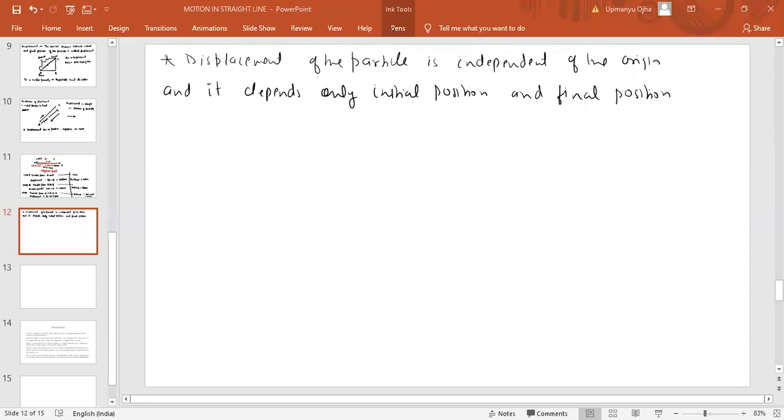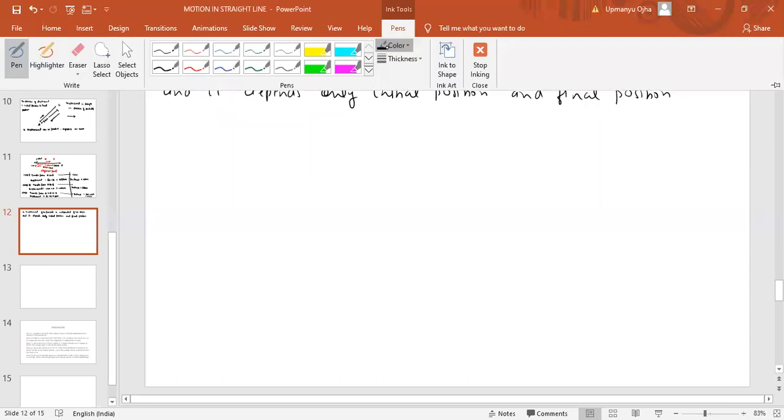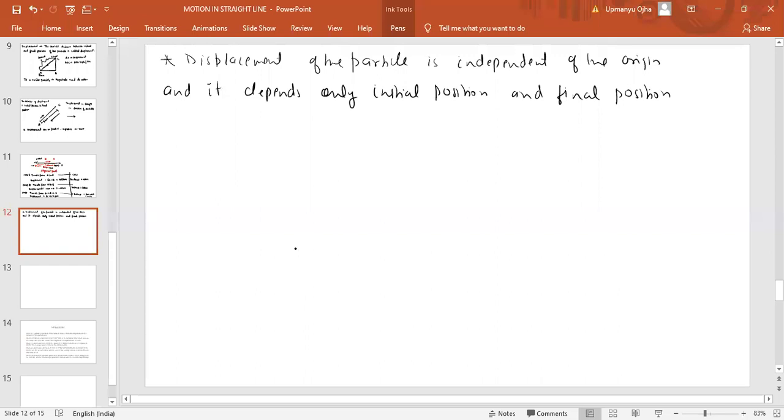Now let us explain this point. Let us suppose that a particle was at point A and it reaches point B. If I take this as the x-axis, like this, so this is your x-axis.